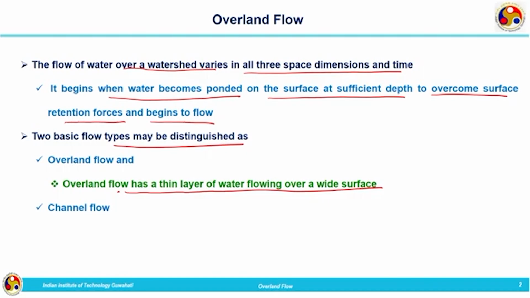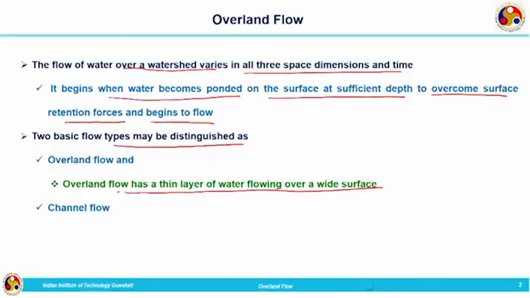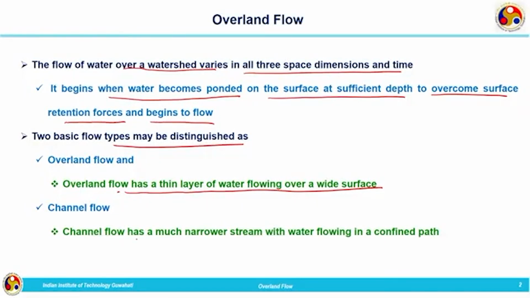As the area increases, it will be separated into small channels, and then the channel flow starts. Both the sheet flow and the channel flow are considered surface flow. Channel flow has a much narrower stream with water flowing in a confined path. Overland flow spreads over the entire area, and after that it is concentrated into small channels.